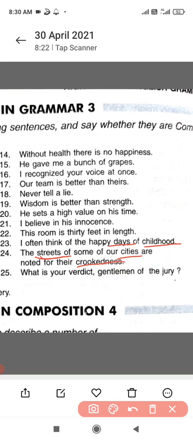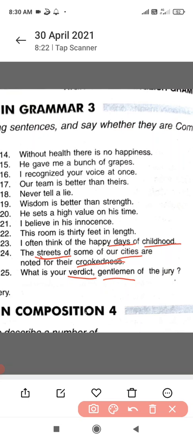Crookedness, meaning uneven. It's a quality, and you know quality comes under the category of abstract noun. Now what's your verdict? Verdict means judgment. Judgment which is given by the judges of the court. So verdict is something which is a quality, it can't be seen and touched. So it's an example of abstract noun.